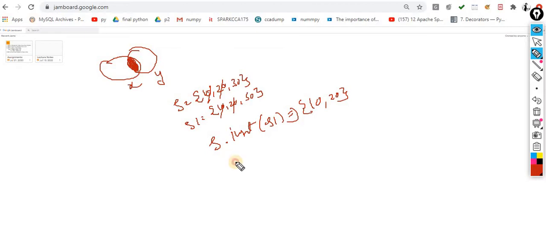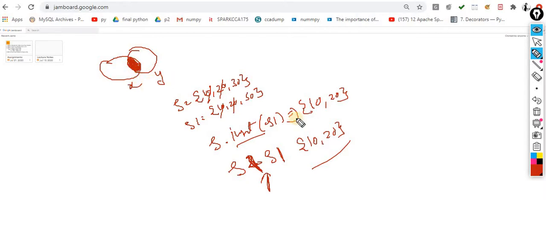Another way to perform the intersection is with the help of this AND sign. With the help of this AND sign, you will get the output in the same manner. Choice is again yours: you can write the complete intersection or you can write this AND sign. The output would be the same in both cases, and it performs the mathematical operation, the intersection, meaning what is common between two sets.